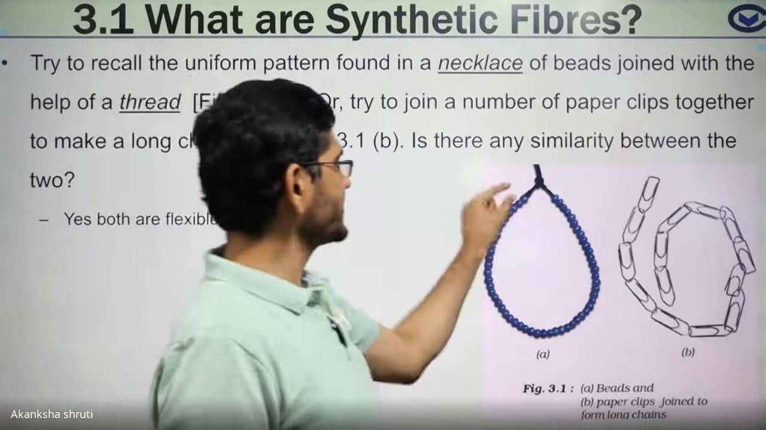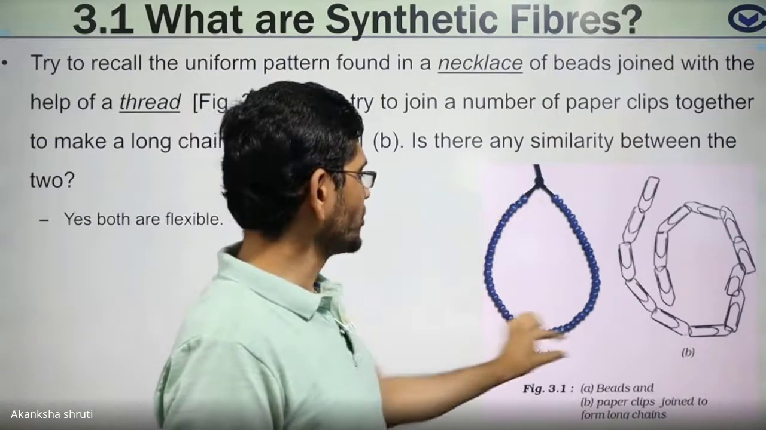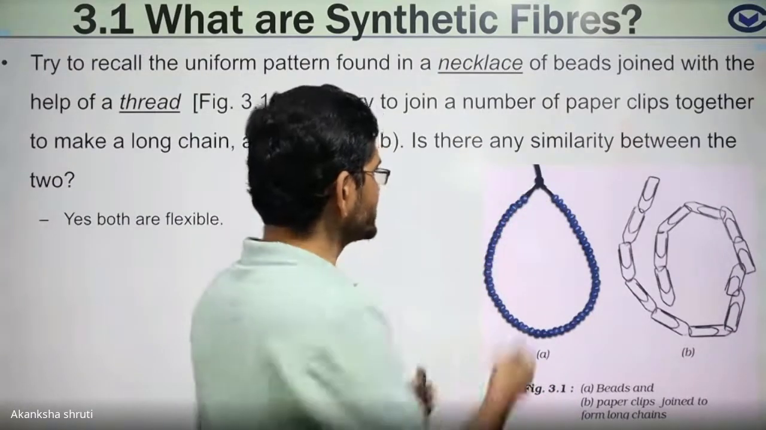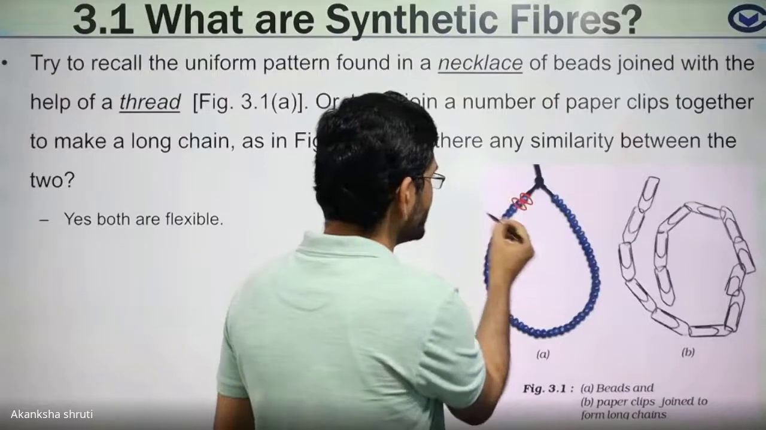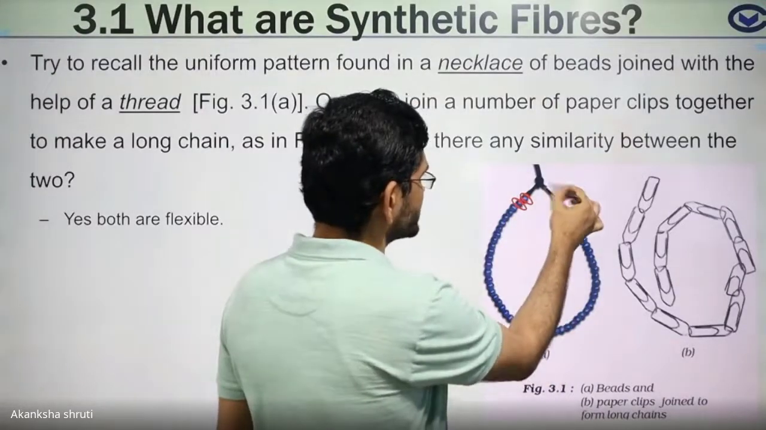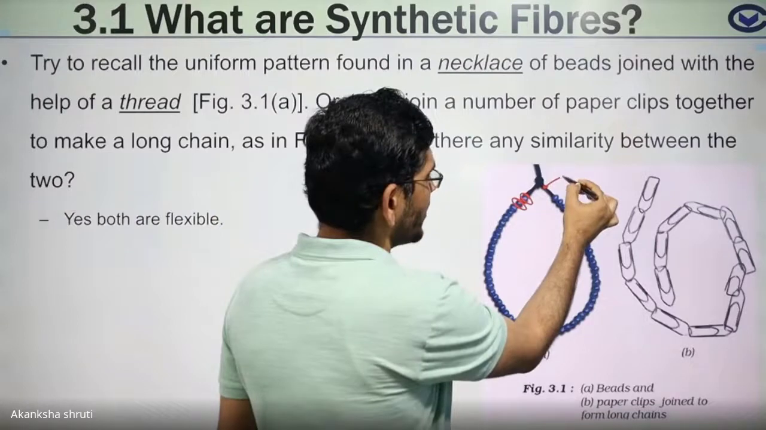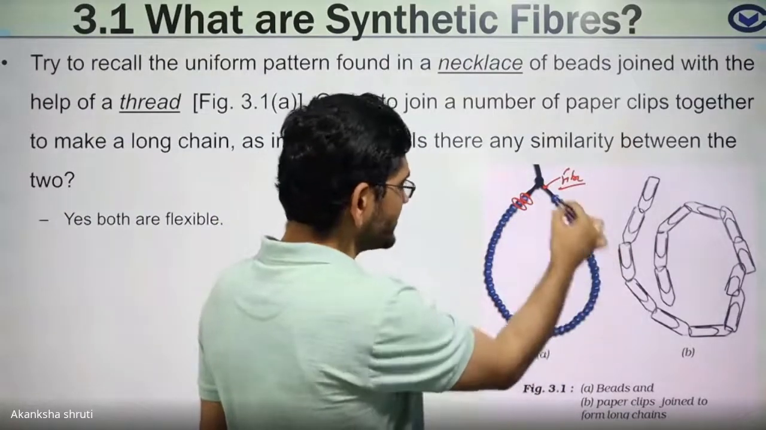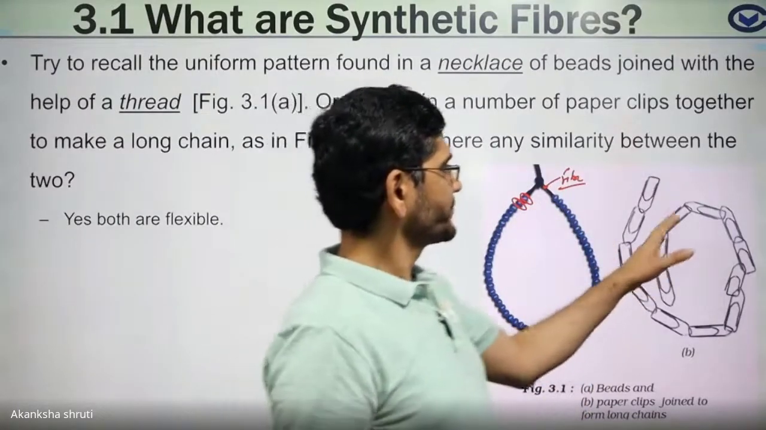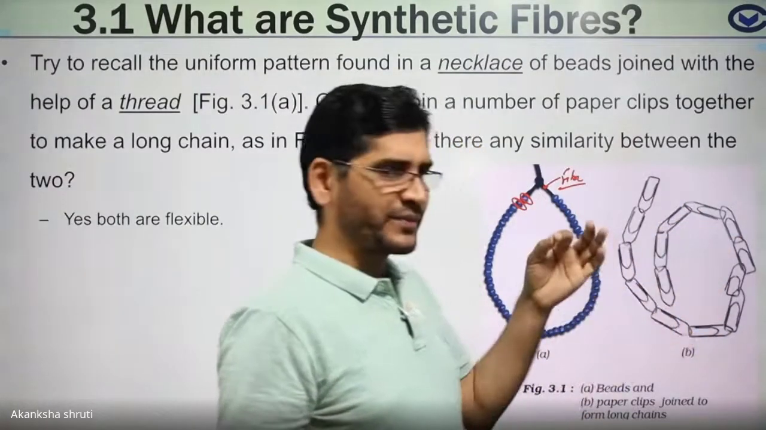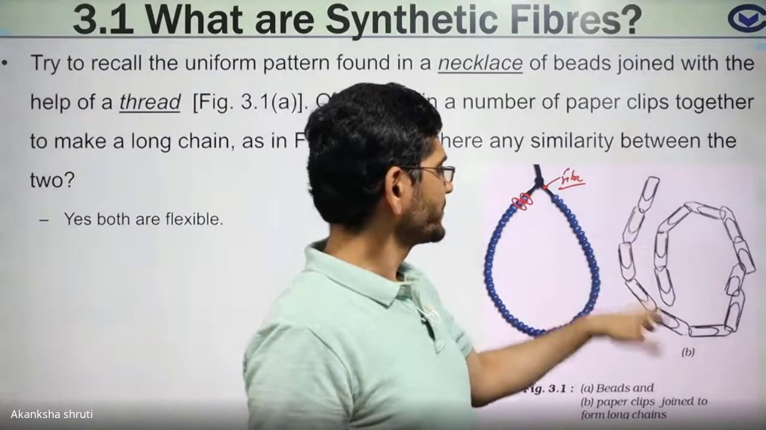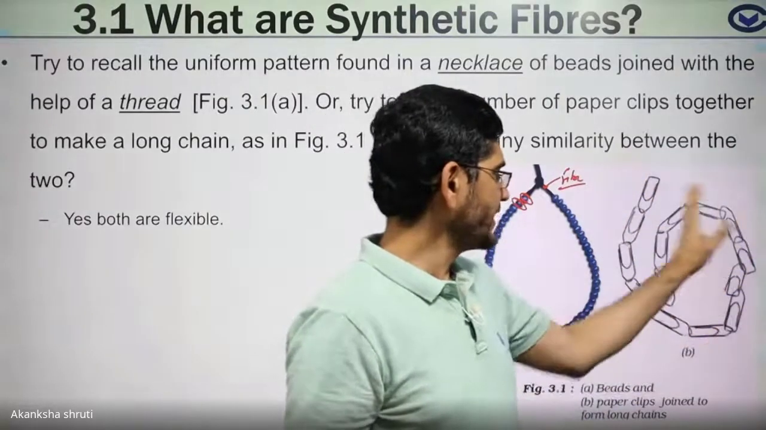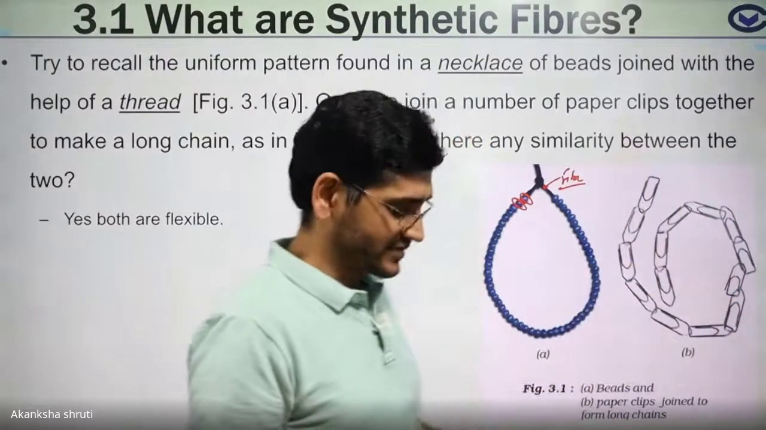So this fiber is like a combination of smaller units. Even this necklace has beads. Each one is called a bead, and collectively they form the necklace. The thread used is again of fiber. You can see that these beads are more flexible, but if you join pins, the paper holding pins, then that structure or thread will not be that flexible. You have to keep that in mind.